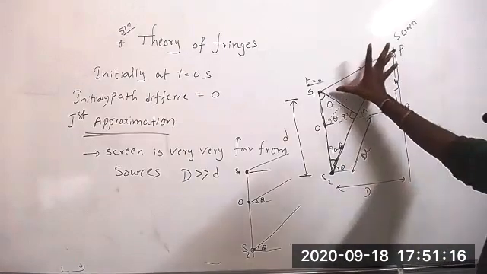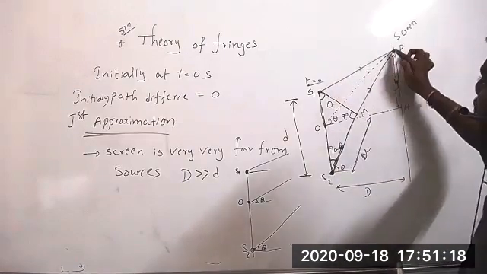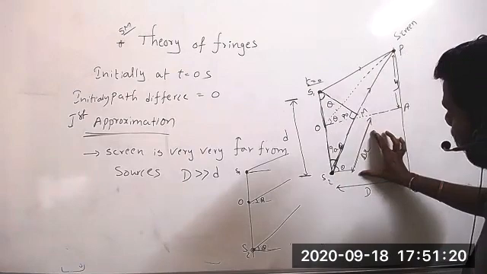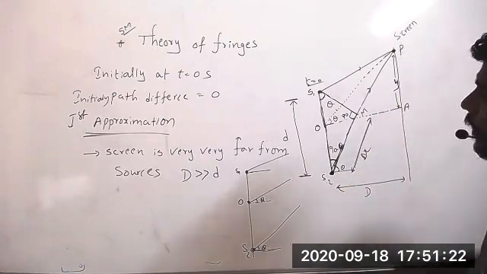From here to here is R1. From here to here is R2. It is the path difference. That is delta x I have taken. Any doubt?